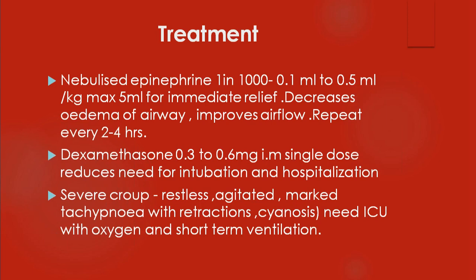Suppose the severe croup is there, patient is restless, agitated, marked tachypneic with retractions, cyanosis, we need ICU with oxygen and short-term ventilation. Sometimes artificial ventilation may be needed. Next slide.